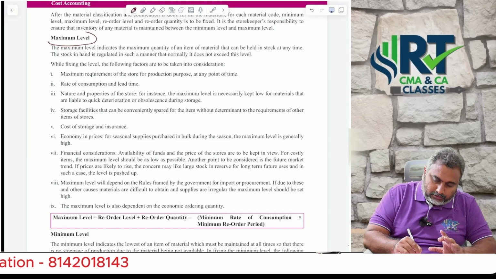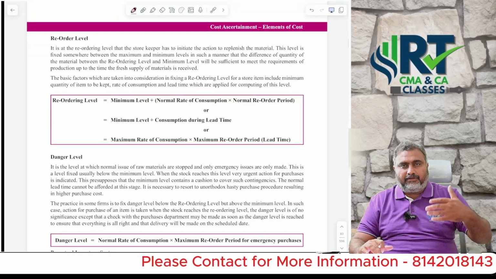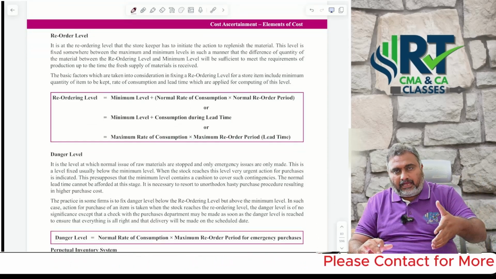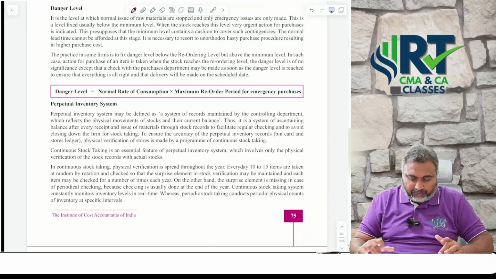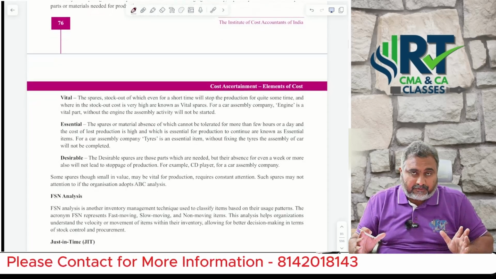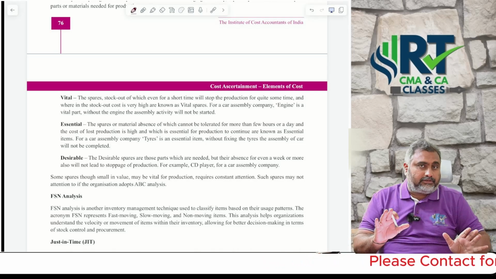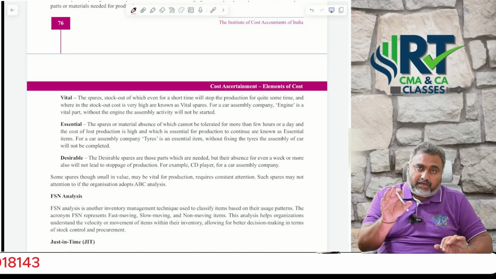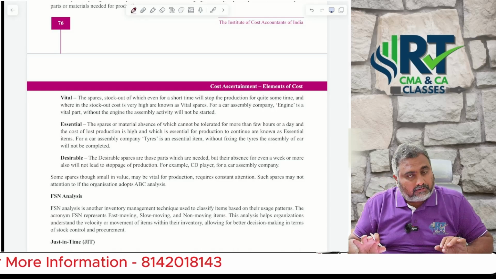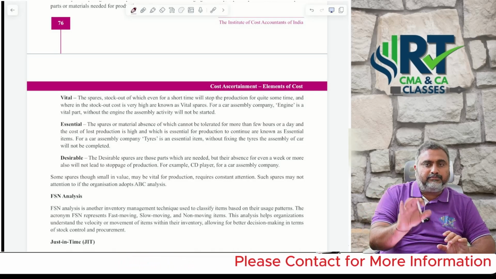And you need to go through inventory levels: maximum level, minimum level, reorder level, average level, danger level. These are all formulas. Just go through them. Sometimes a 5 marks question you can expect directly from the formulas, or if they go with MCQs also, those formulas are important. Even EOQ-based concepts are important from the examination point of view, either the problem part or the MCQ point of view.